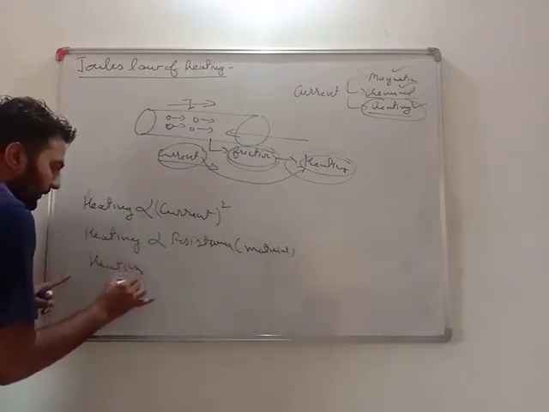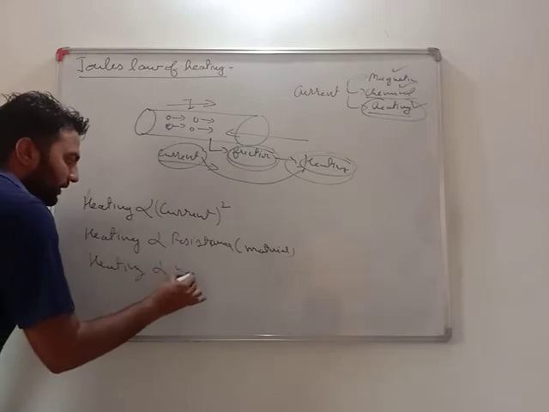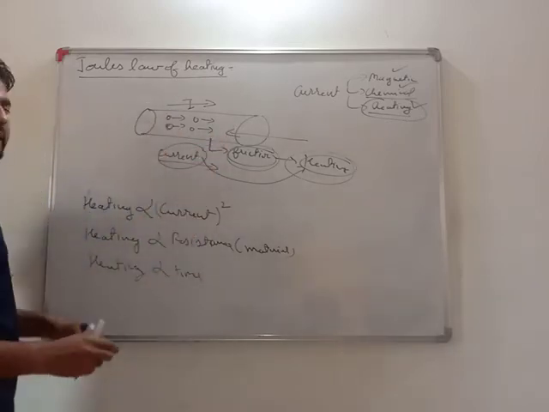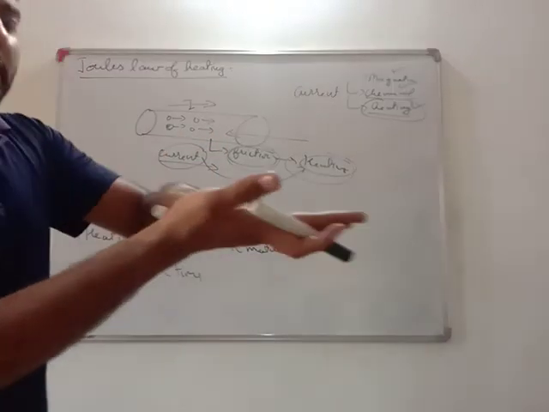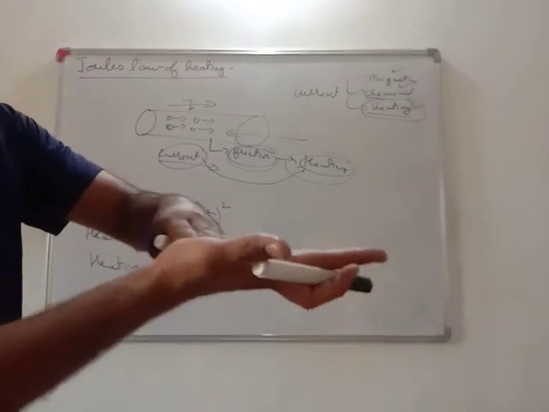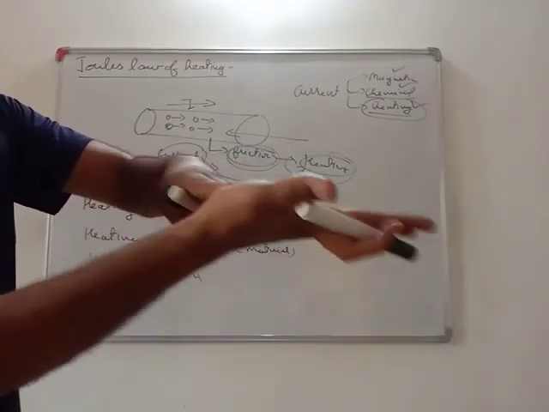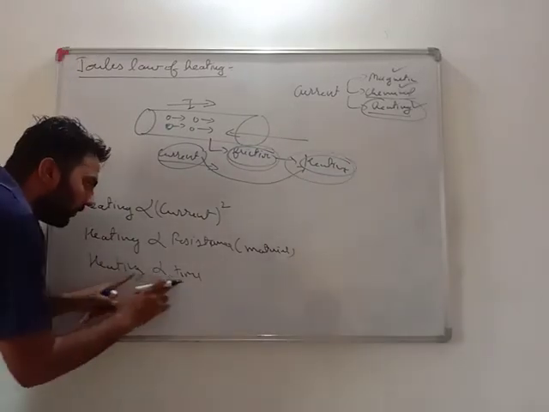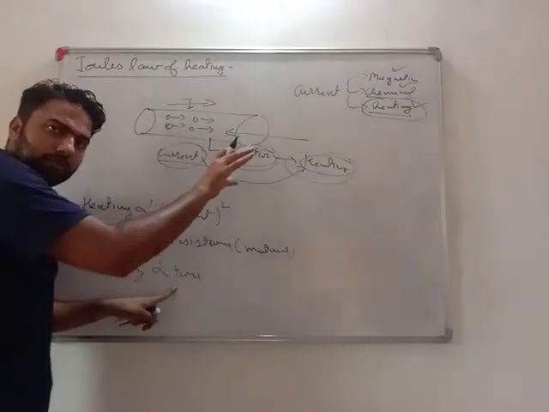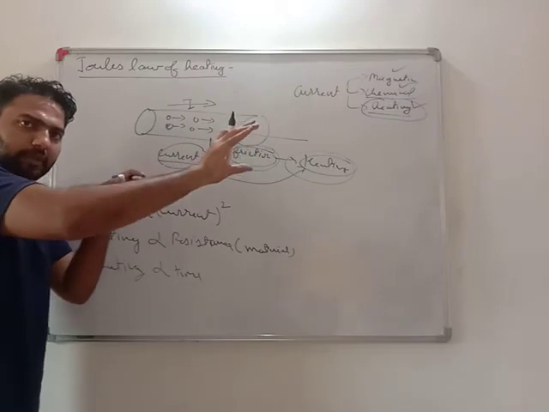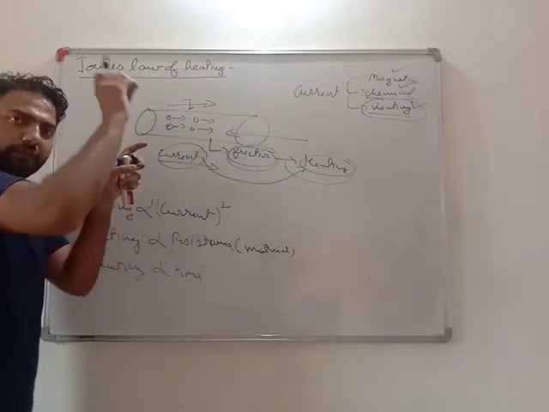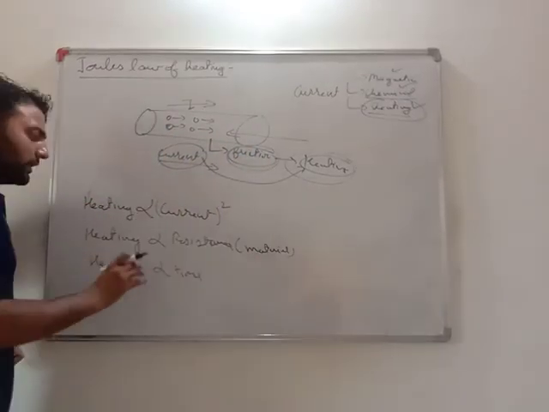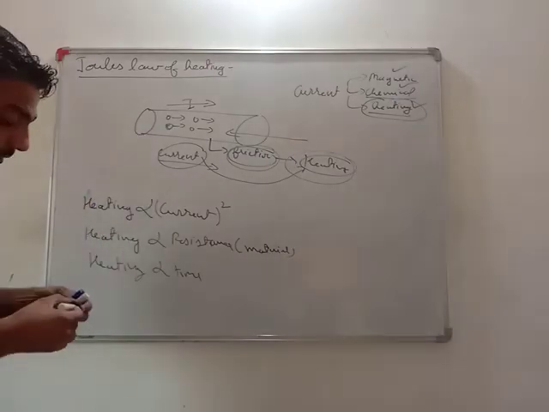Heating also depends on the time for which current is flowing. See, rubbing for 3 seconds, heating is there. Friction for half an hour, more heating will be there. So if the period of time for which current is flowing is more, heating will be more. If the period of time is less, the heating will be less.